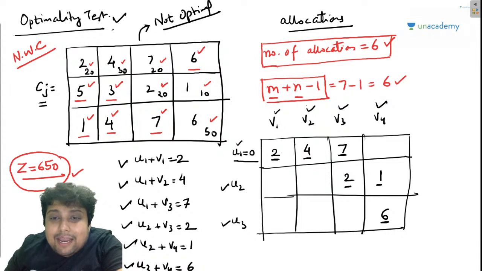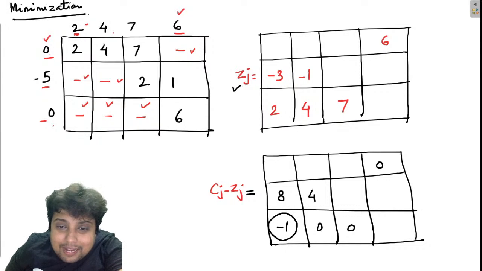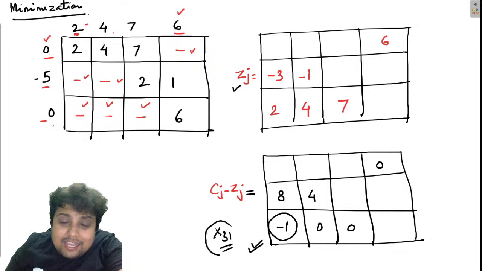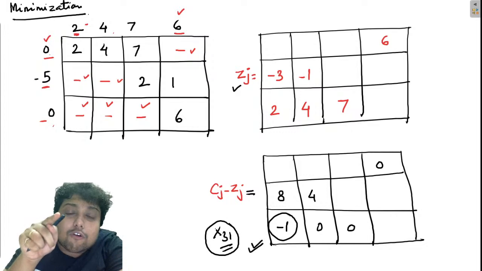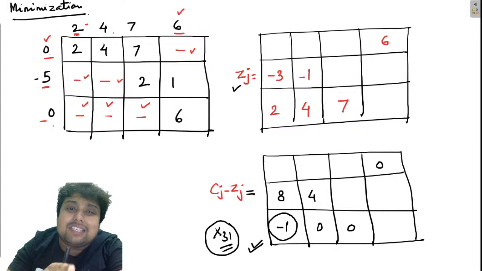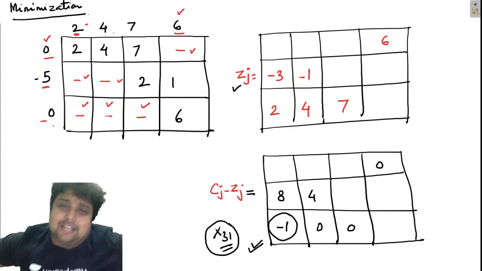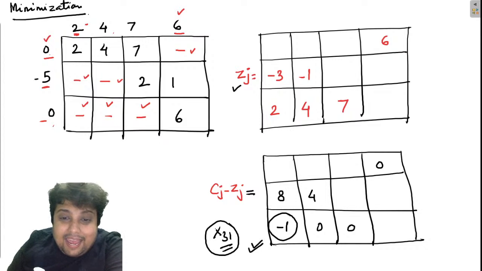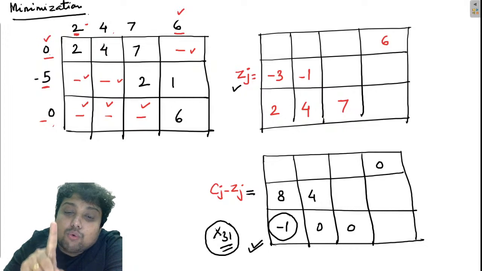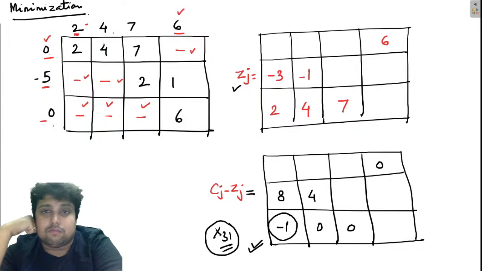Why? Because in Cj minus Zj, my friends, I have one negative value. This variable, x31, is saying that if you allocate more packets of Maggi to me, the transportation cost can be further minimized. So x31 is basically saying that if you give one packet of Maggi to x31, it will reduce the transportation cost by 1 rupee.